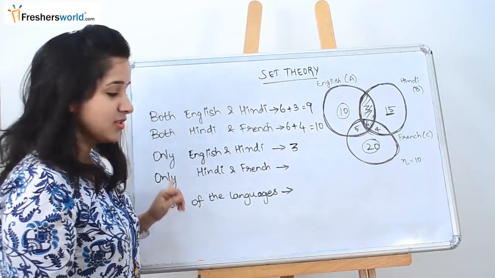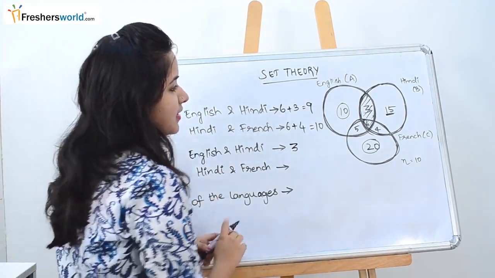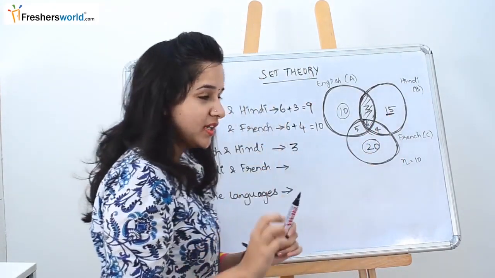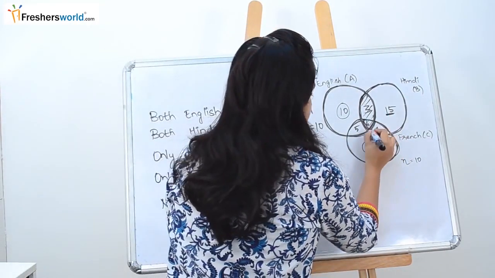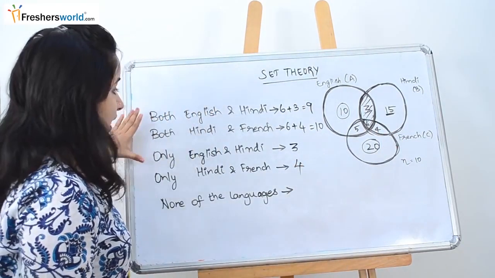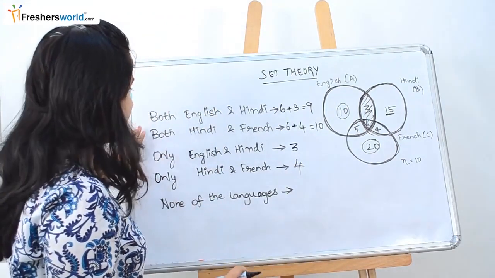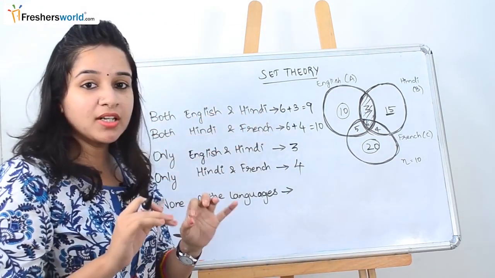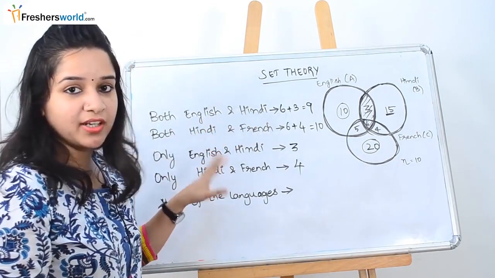Similarly, the next question is only Hindi and French. So these two circles represent Hindi and French, and the people who know only Hindi and French is nothing but this part of the circle. So it is nothing but 4. So I hope you understand the differences between this. Here they are asking both English and Hindi. Here asking only English and Hindi. Similarly for the next question.